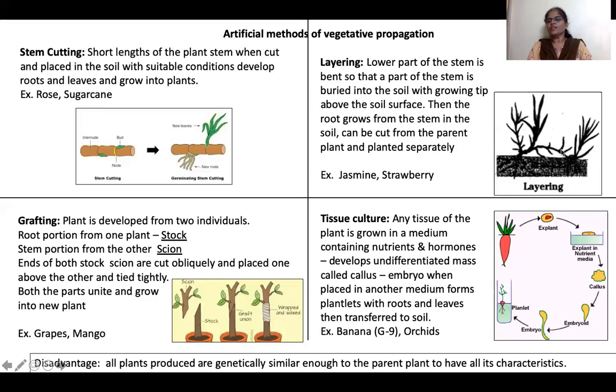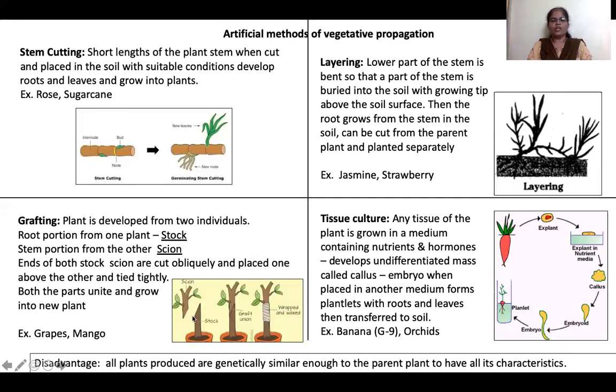Then you will cut this and you can give this entire plant to me. Okay, this is done by layering. Jasmine and strawberry can be grown with this type of vegetative propagation. Third type is grafting.